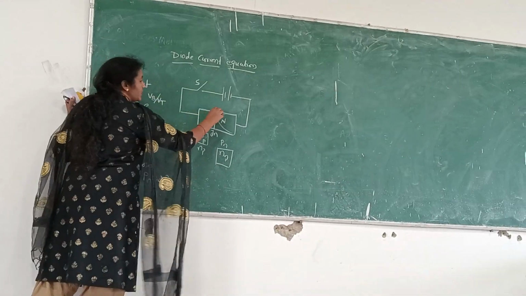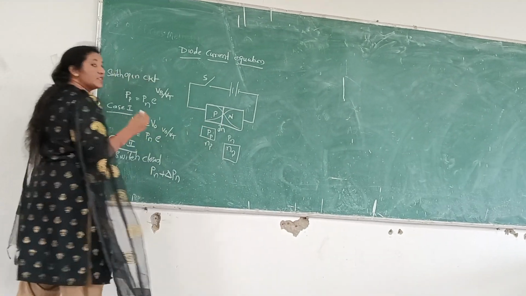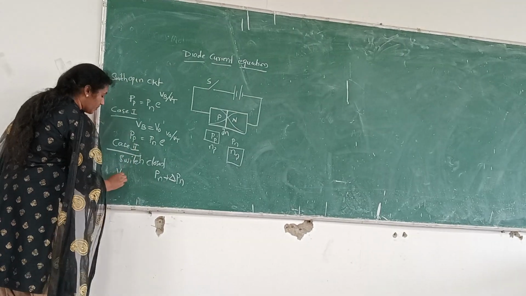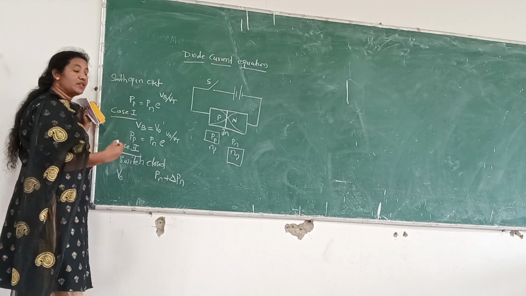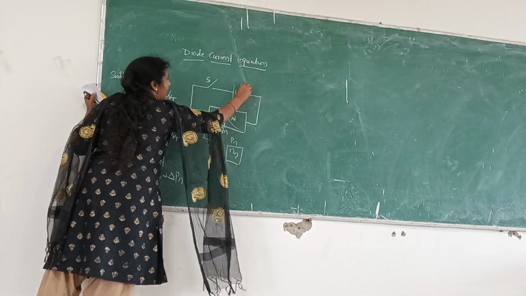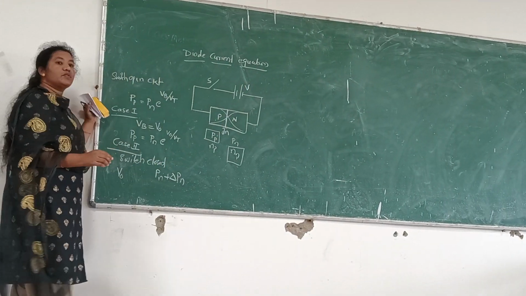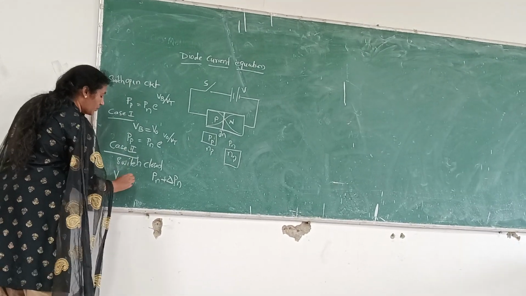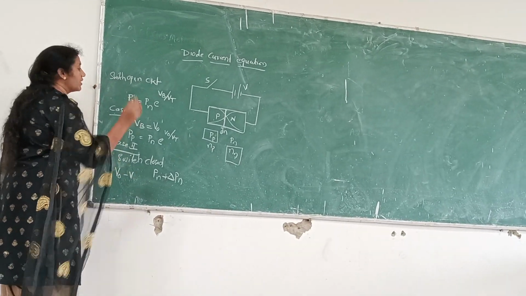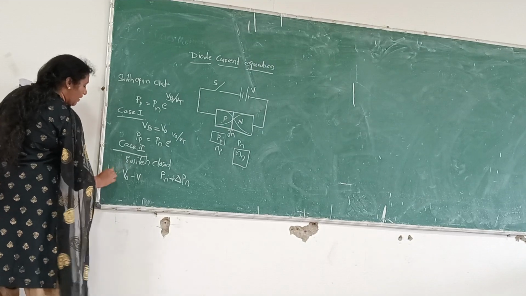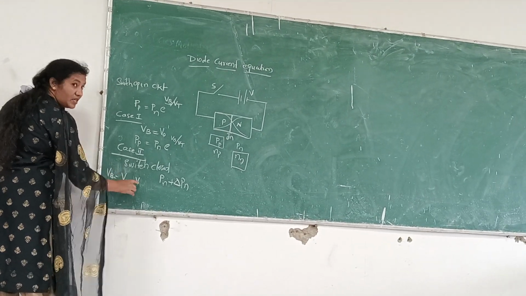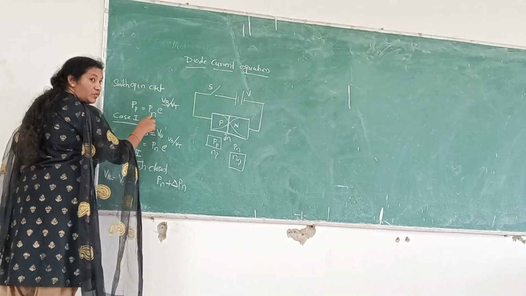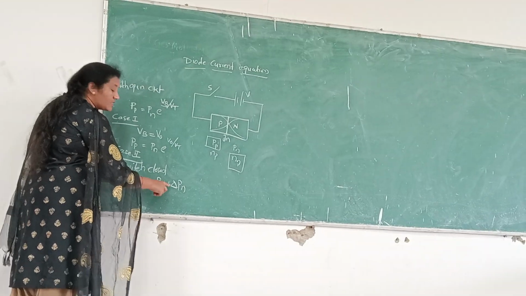What happens to the depletion region? It will be reduced. Initially, how much is it? It is at V0. How much has it been reduced? Because we are giving a supply of voltage VB, it will be reduced by that factor. So V0 minus VB. So the barrier potential, we have to substitute as V0 minus VB. In the place of Pn, what we have to substitute? Pn plus delta Pn.